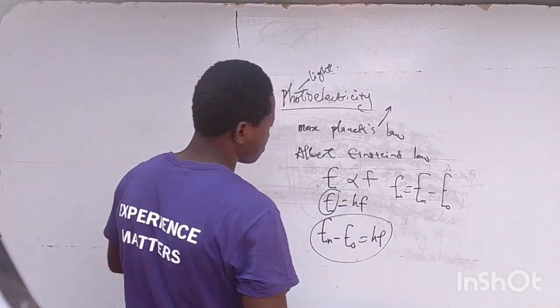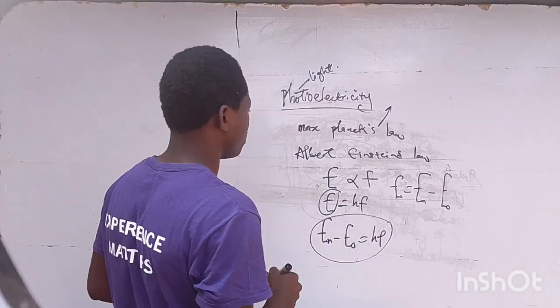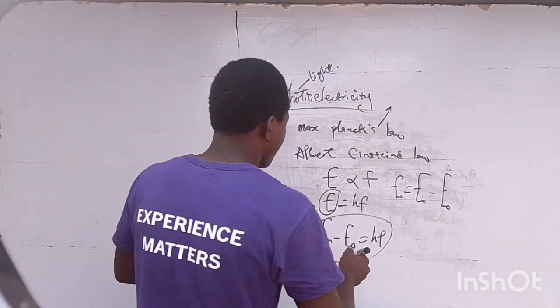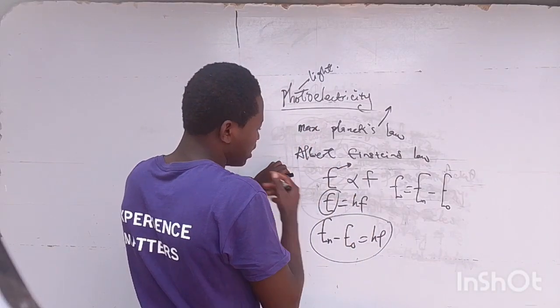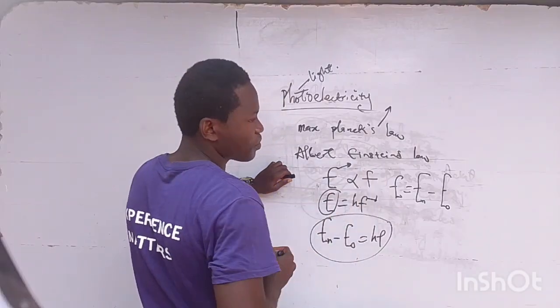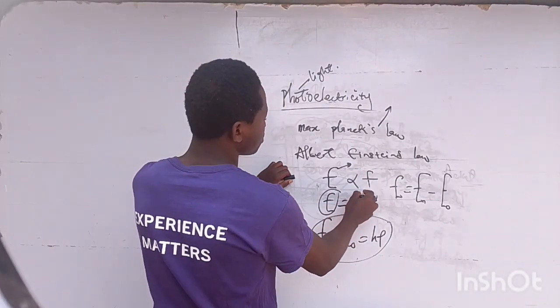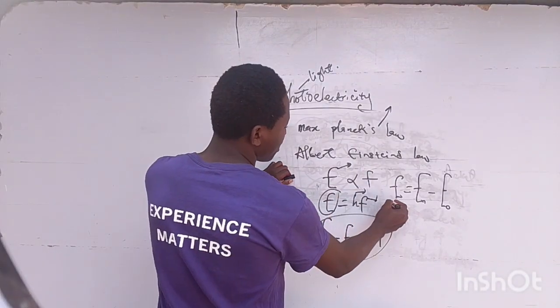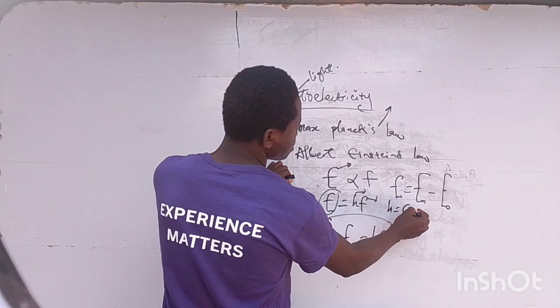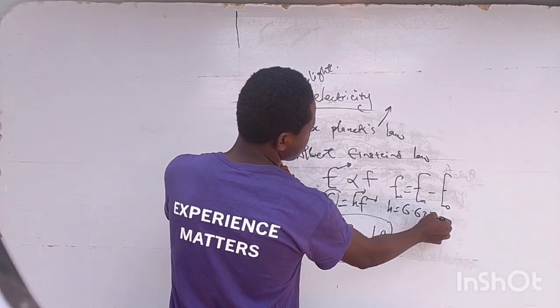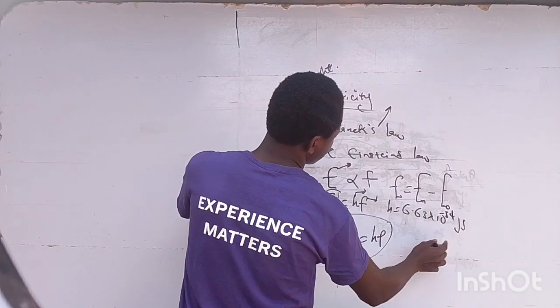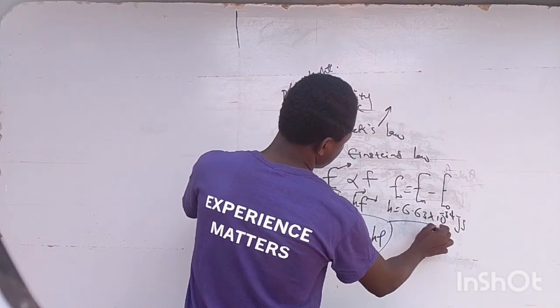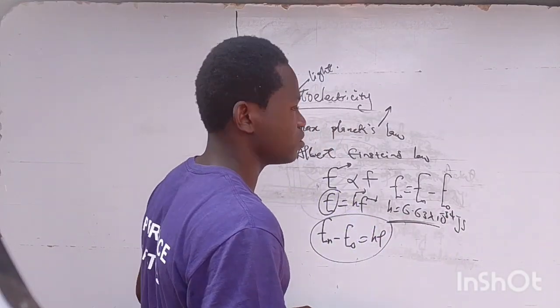This is Max Planck's law. Where E is the energy of the radiation, f is the frequency, while h is the Planck constant. Planck constant is equal to 6.63 times 10 raised to power minus 34 joule seconds. This is the unit for Planck constant.